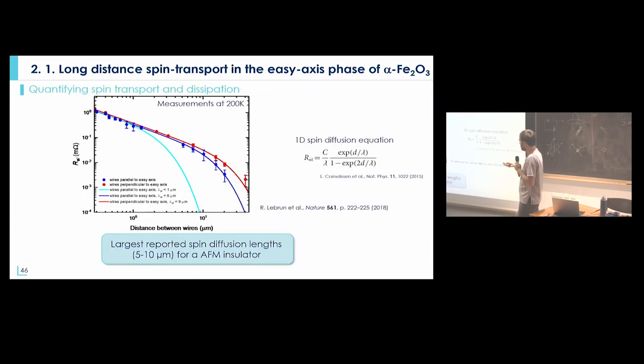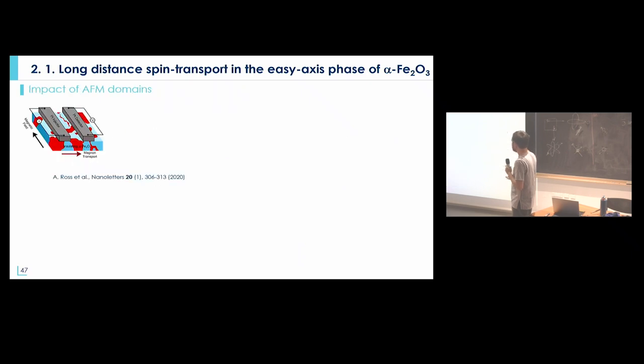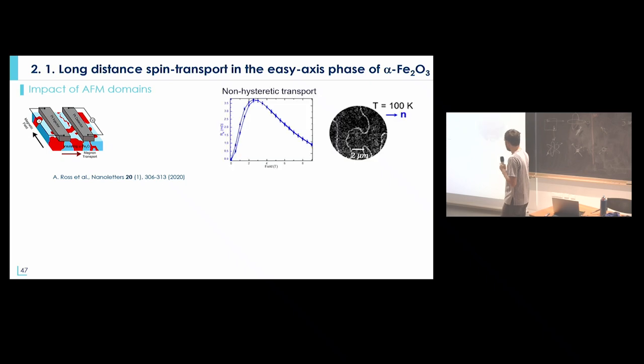And we could see at that time that the decay length in this antiferromagnetic insulator was above a few microns, up to 10 microns, so much larger than what was observed before. And now we can see that in other antiferromagnetic systems, we also have a large decay length. And one of the issues was the impact of the antiferromagnetic domains, which shows the importance of trying to optimize the growth process of antiferromagnetic materials.